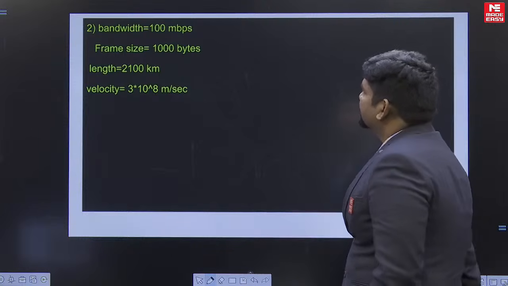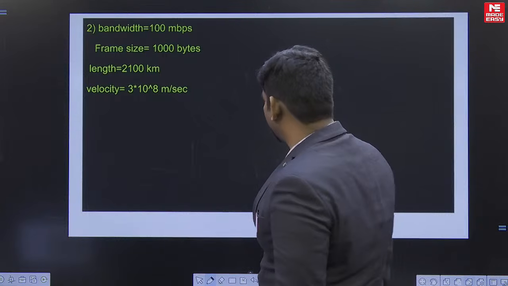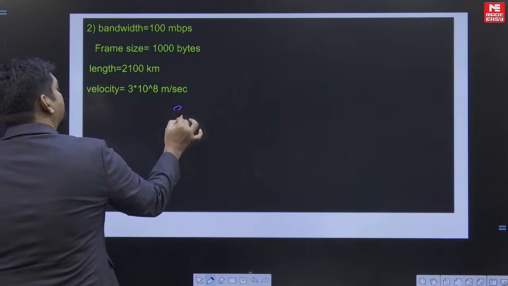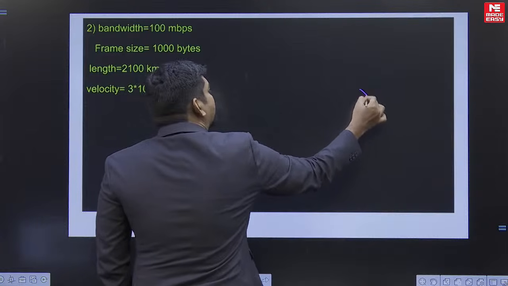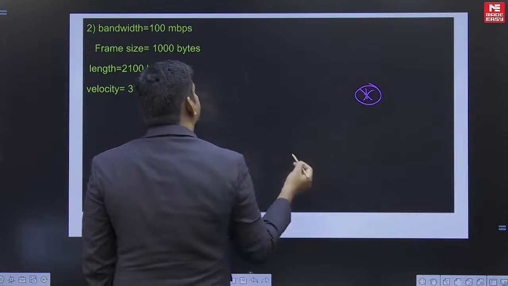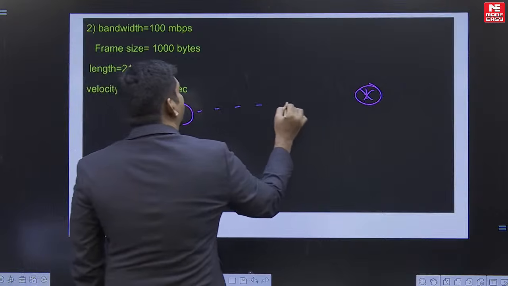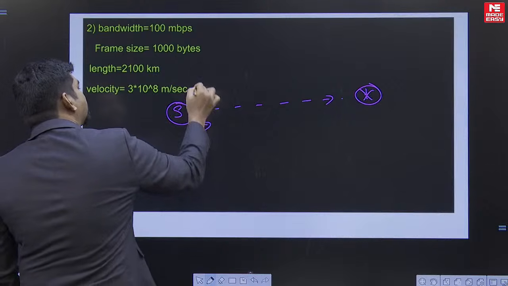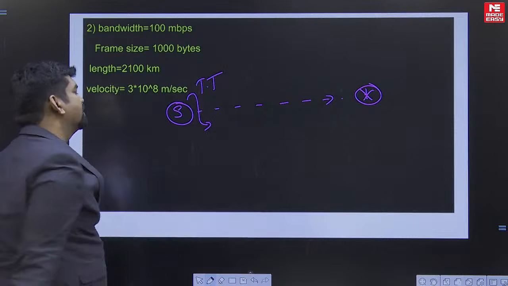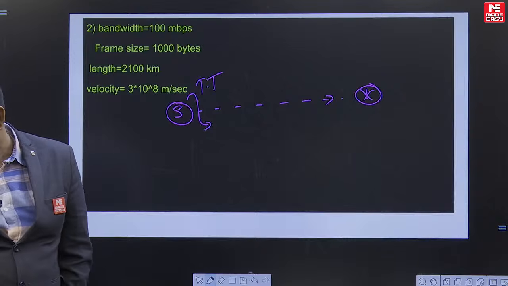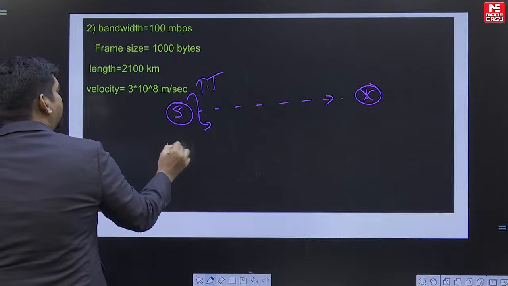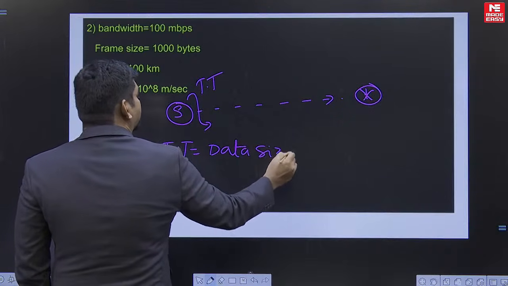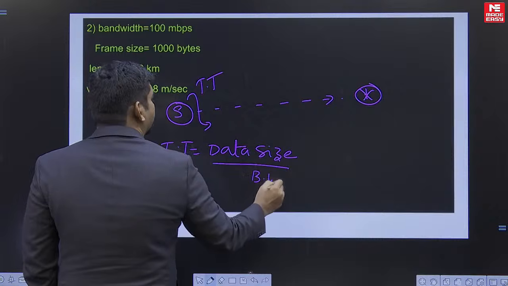And regarding this question, it is regarding the sliding window protocol. So what they have mentioned is that there is a sender computer, and somewhere in the network a satellite is there. So what would be the total time to reach that particular satellite? For placing the data on the channel, the time it is going to take is nothing but the transmission time. Transmission time is nothing but data size upon the bandwidth.